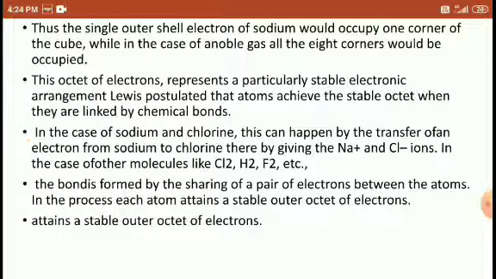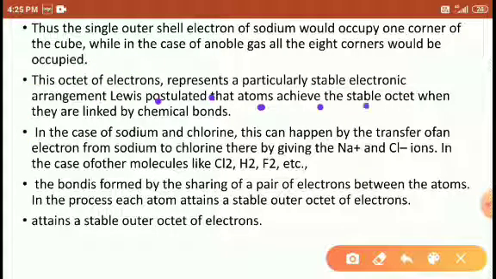So Lewis postulated that atoms achieve the stable octet when they are linked with a chemical bond. Why do species form chemical bonds? Because they want to achieve the noble gas configuration. If one species shows attraction to another species, it wants to stabilize itself by occupying the outermost 8 electrons.